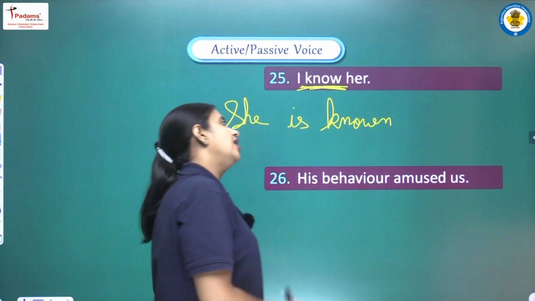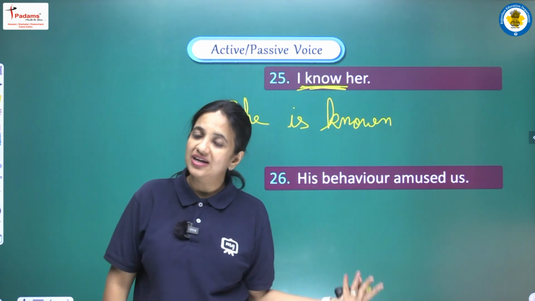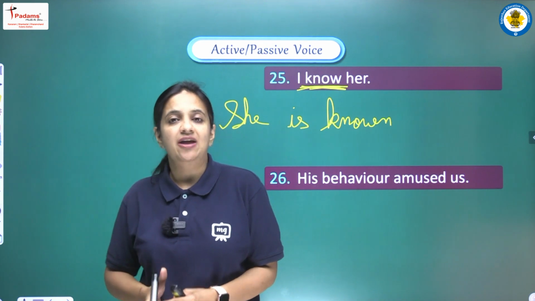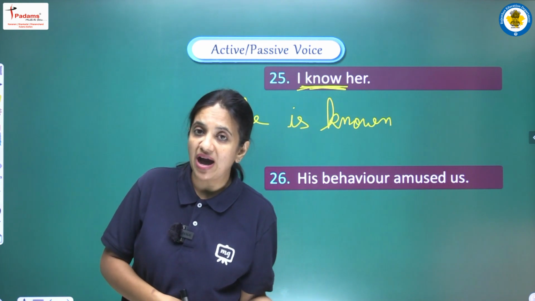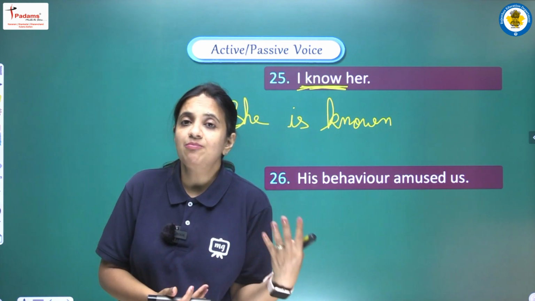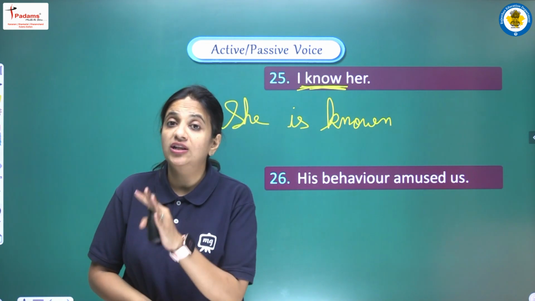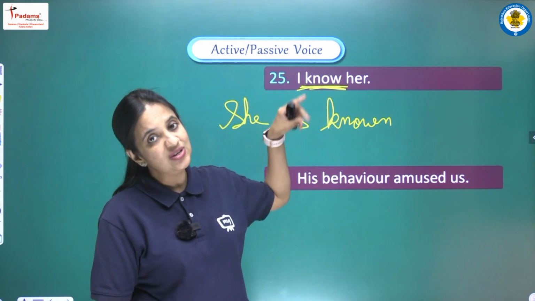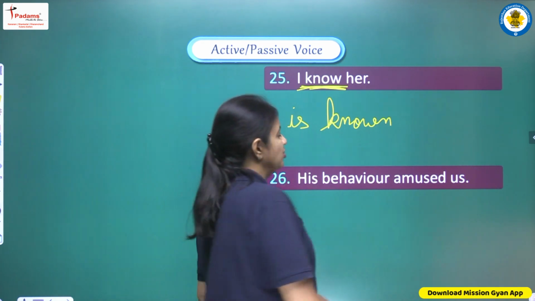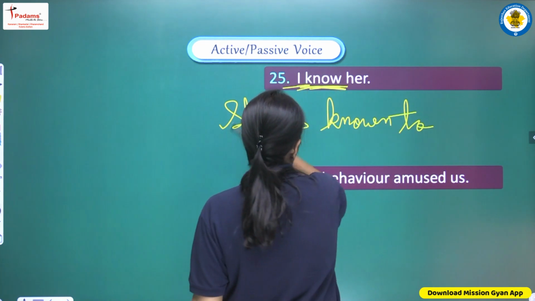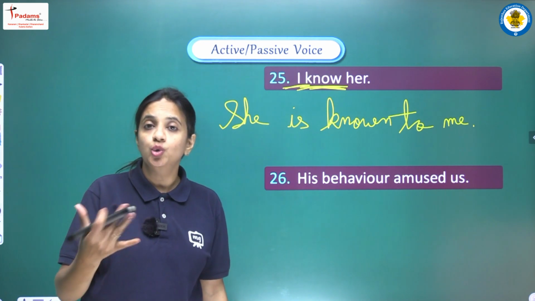She is known. Now the most important thing here about this sentence is that we have discussed certain words. We have seen one table actually in which we were having some words, and we have discussed that if we are having these words, then we want to use by as a connective, and we have to replace by with some other certain prepositions. Yes, we have seen the entire table. We have discussed all the words, and we have seen this thing also that whenever we are given know, so after know we don't use by, but we have to use to, and I, it will be me, and the complete sentence here will be she is known to me.